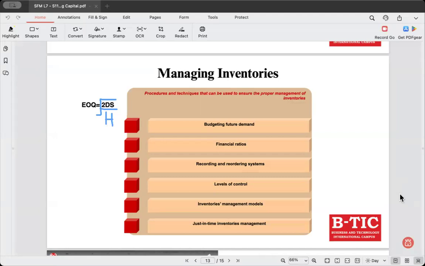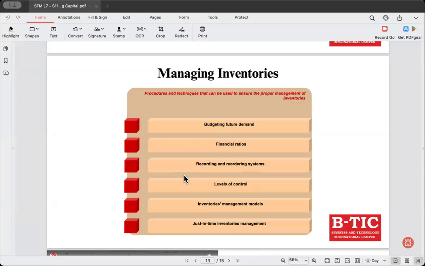You call it buffer stock, the extra inventory that serves as a buffer. That is JIC, just in case. I remember I was teaching this particular chapter to ordinary level business studies students as well. This system was there in their syllabus as well.